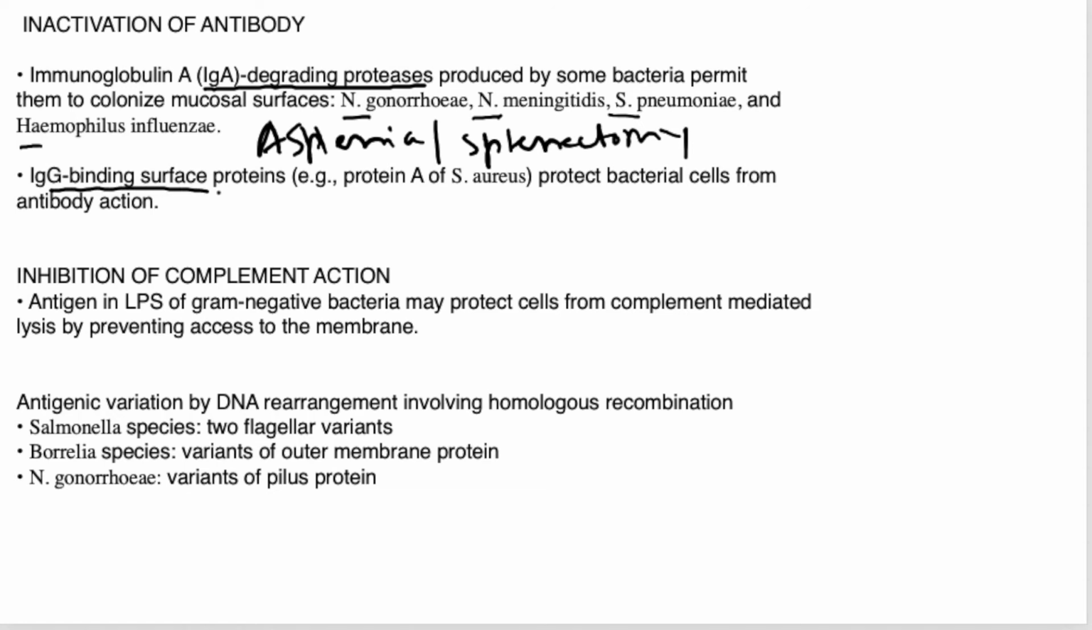IgG binding surface proteins, like protein A of Staph aureus. Staph aureus has protein A. It binds to IgG antibody. It protects the bacterial cell from antibody action, right? So we have seen inactivation of antibody.